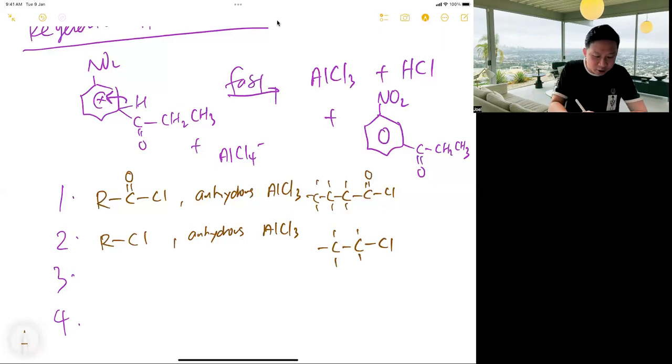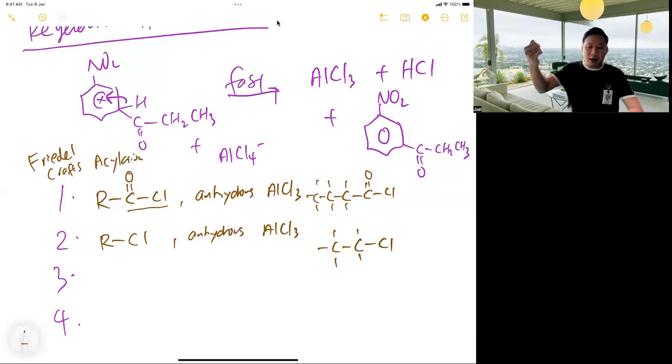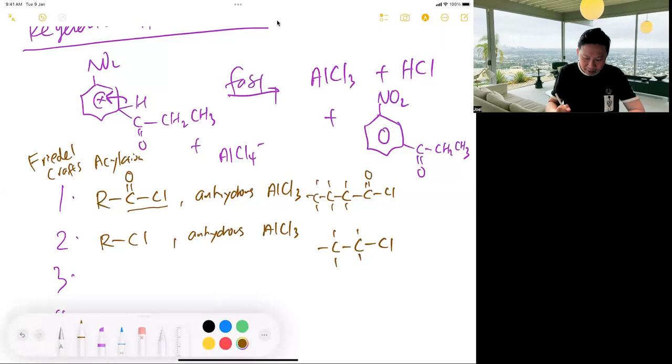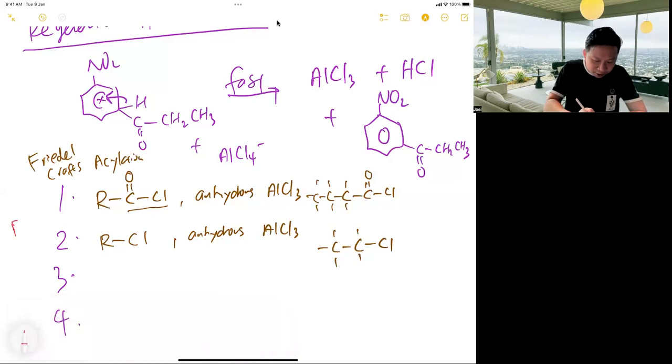So the first one is called Friedel-Crafts acylation, because COCl is an acyl group. Then the second one is called Friedel-Crafts alkylation, because it is an alkyl group.